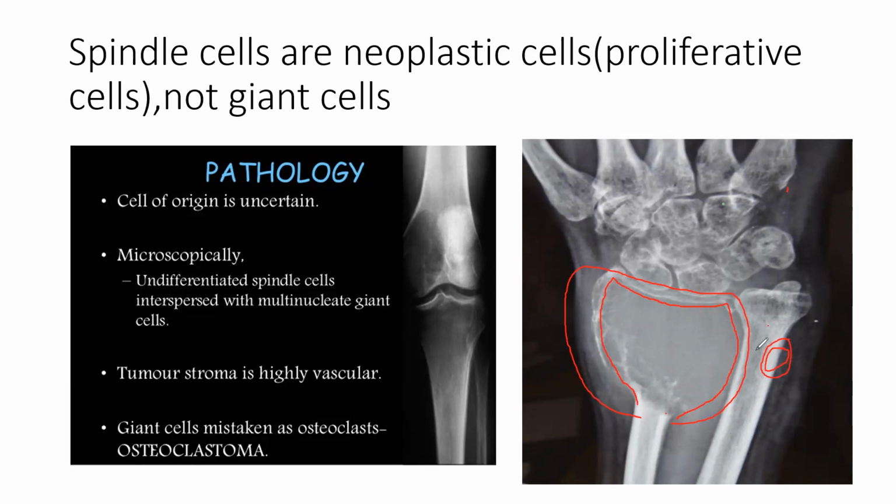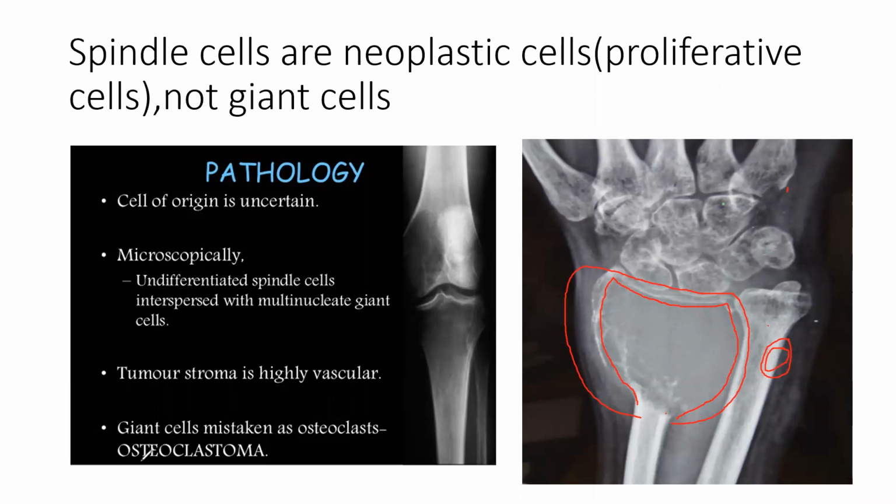It is locally aggressive where it is happening, it does not go into metastasis. Okay, so locally aggressive का मतलब जहाँ पे है वहीं पे aggressive है. It does not go into lungs, doesn't go into brain as metastasis. So it is benign, but at that point it is very aggressive. So this is a characteristic of GCT. Okay, this is a distal radius GCT.